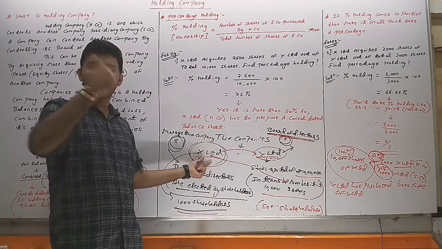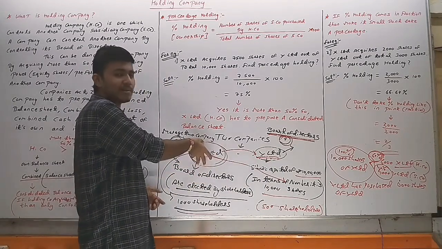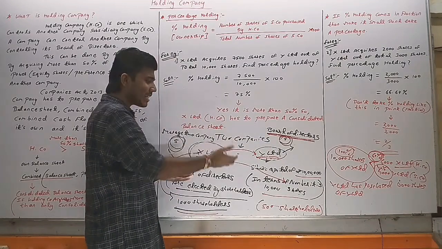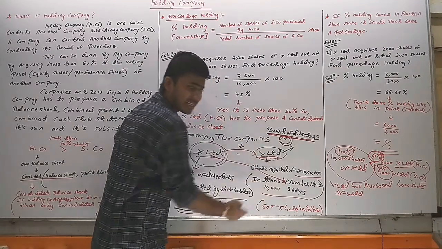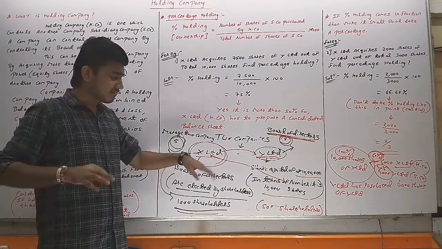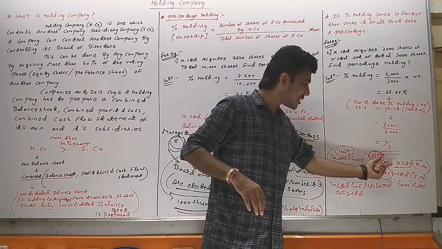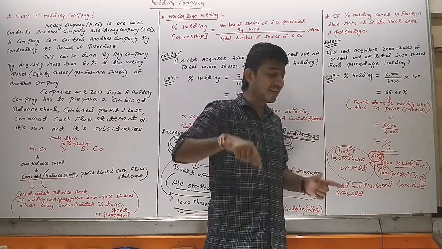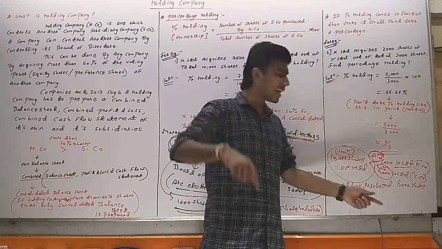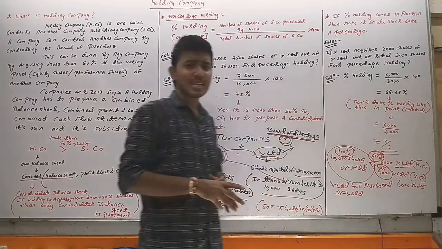Once X Limited acquires more than 50% shares of Y Limited, X Limited becomes the holding company and Y Limited becomes the subsidiary company. In our example, how many shares does Y Limited have? 10,000. X Limited acquired 6,000 shares. Of the 10,000 total shares of Y Limited, 6,000 shares were taken by X Limited. It means 60% shares of Y Limited are taken by X Limited. That's why X Limited is the holding company and Y Limited is the subsidiary company.